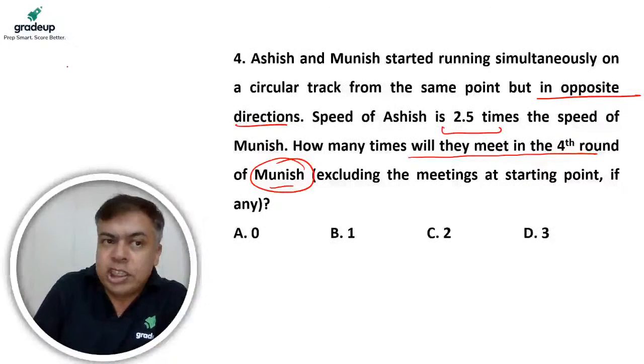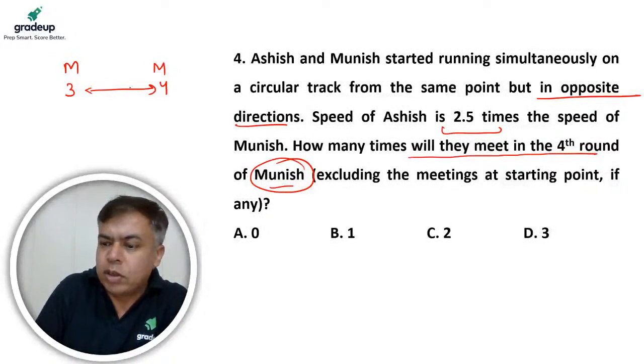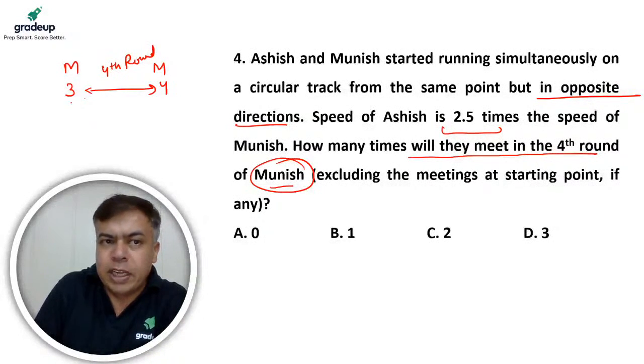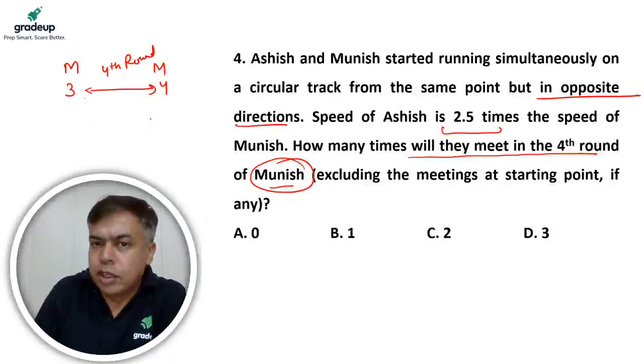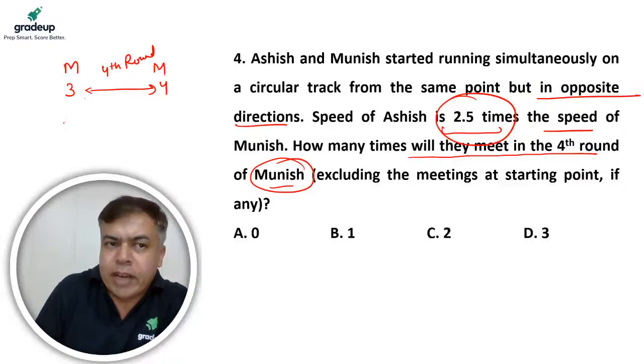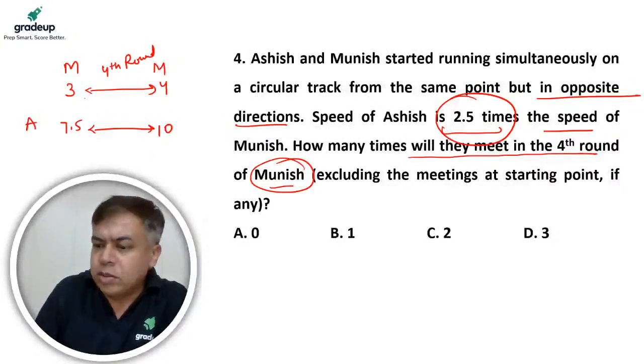So fourth round of Munish is when Munish completed third round and when Munish completed fourth round. Third to fourth. This is called fourth round of Munish. Right? From completion of third to completion of fourth. This is fourth round. Right? Okay. And Ashish is 2.5 times the speed of Munish. So Ashish must have covered 2.5 times 3 is 7.5, and 4 into 2.5, 10. So Ashish must have covered these many rounds.